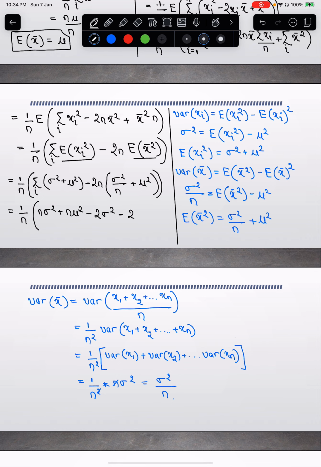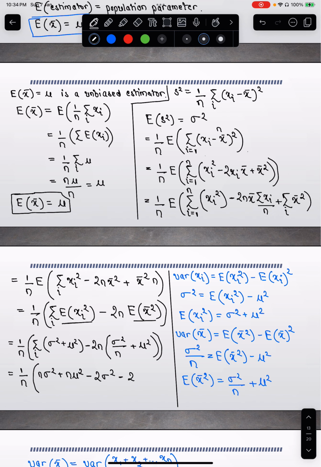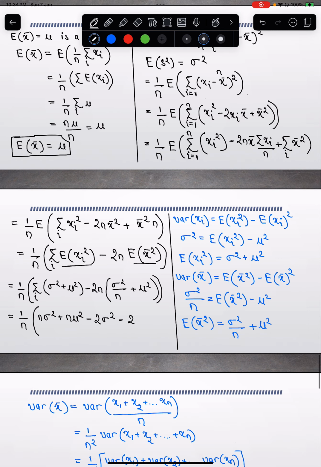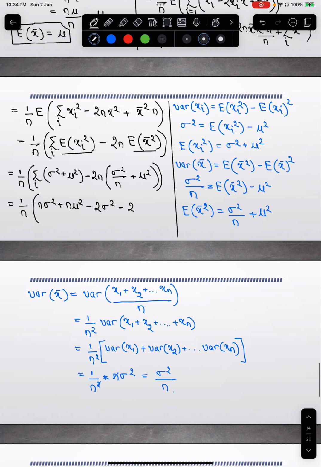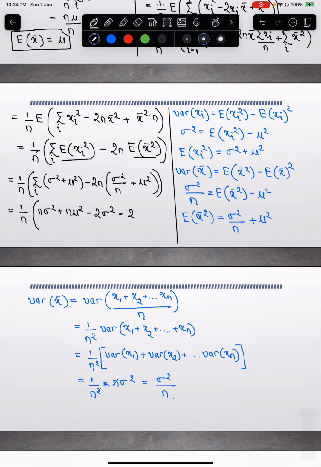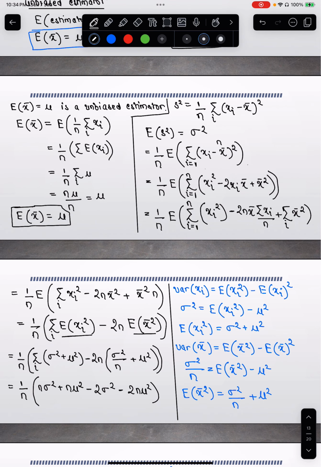minus, okay, maybe I'm missing some step here. Okay, let's see, minus 2n of mu squared, right. I think I'm missing a step. Wait a second, guys. x bar, right.